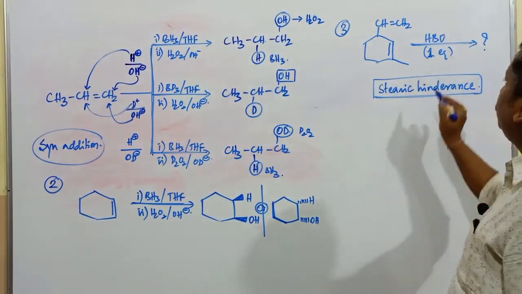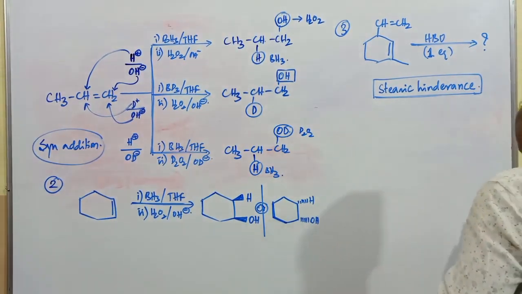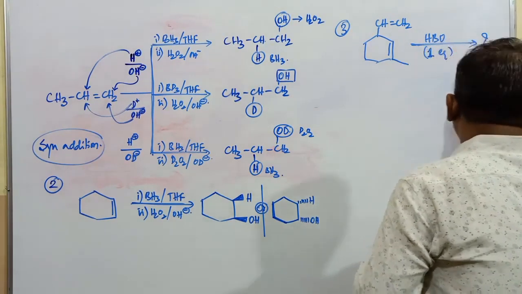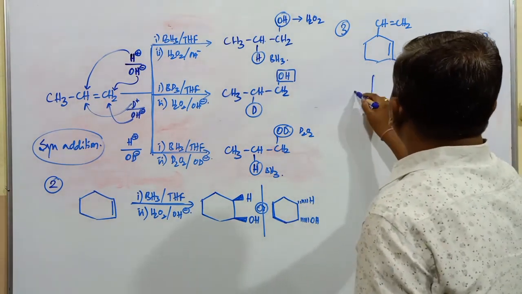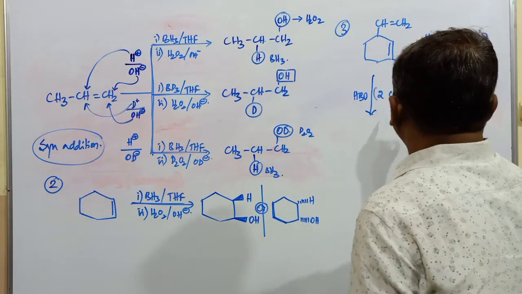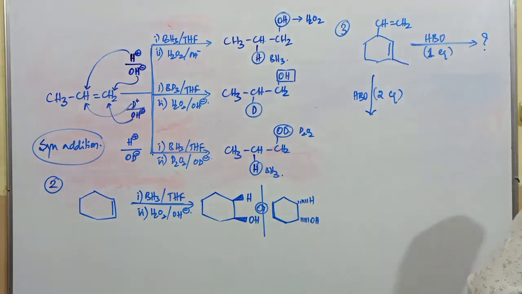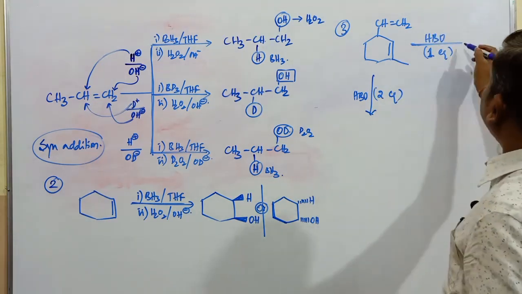So in case of this one, if 1 gram equivalent is there, what is the product, and what is the product in case of 2 gram equivalents? When the same reaction is carried out, this is going to be HBO, it is 2 equivalents. If it is 2 equivalents, whether the product is going to be same in case of this one or different product is there.